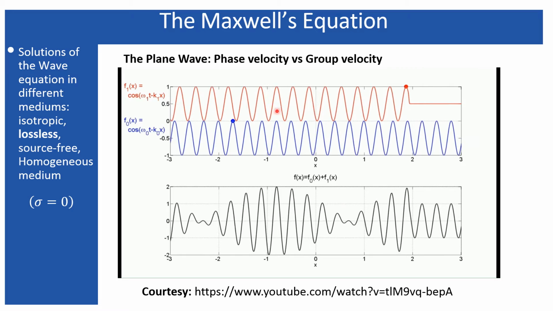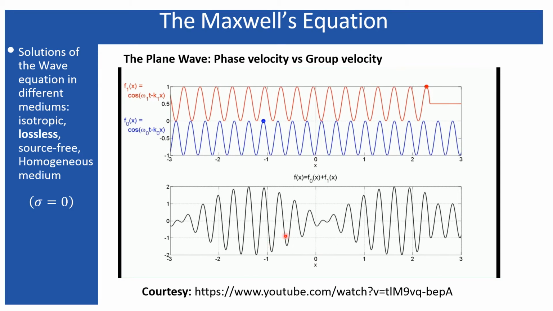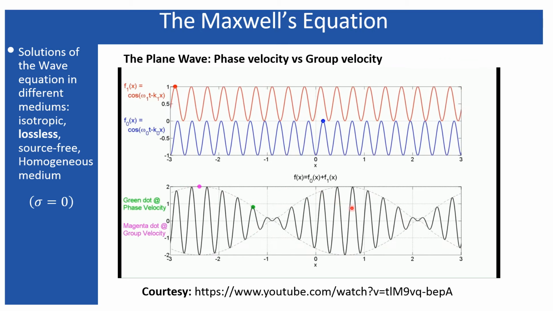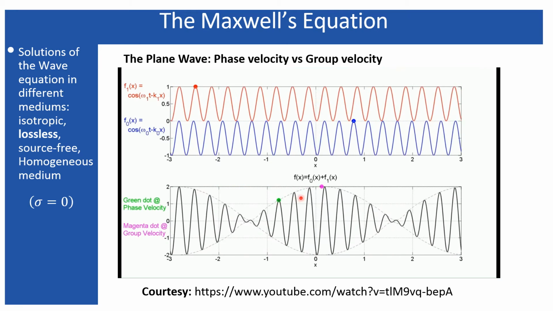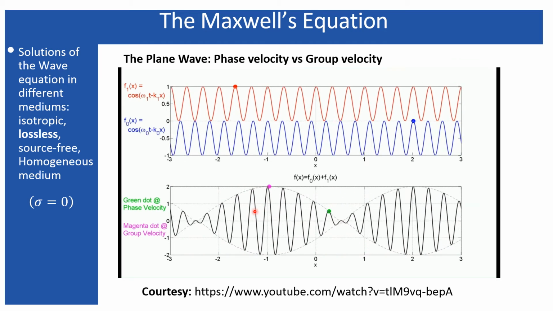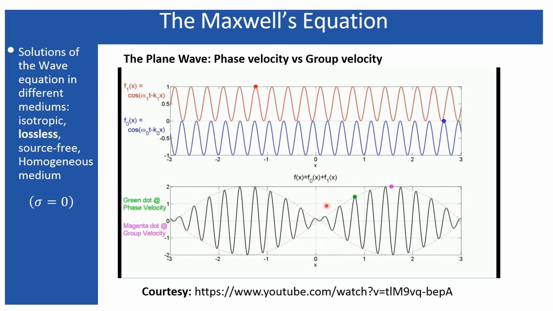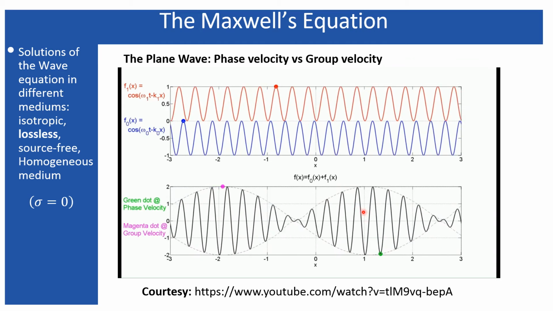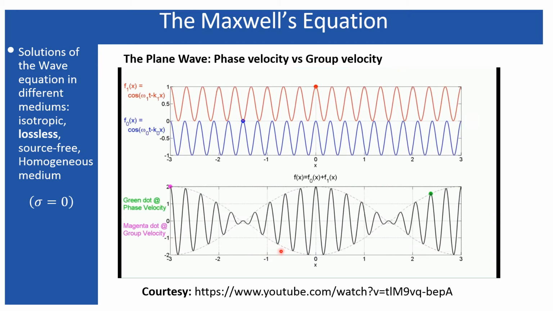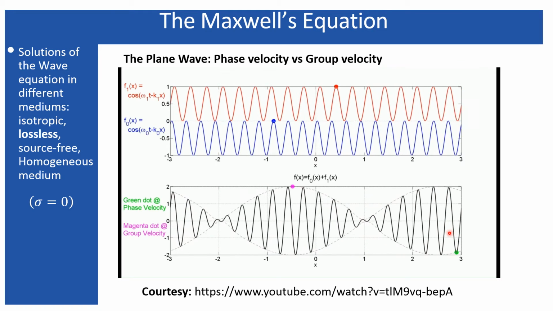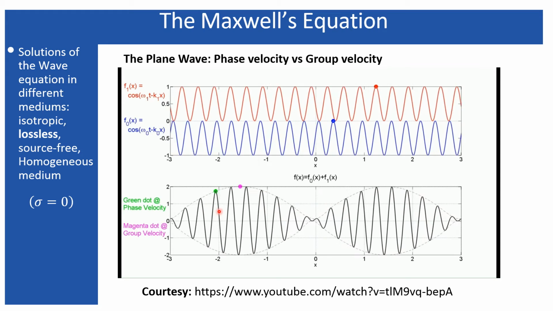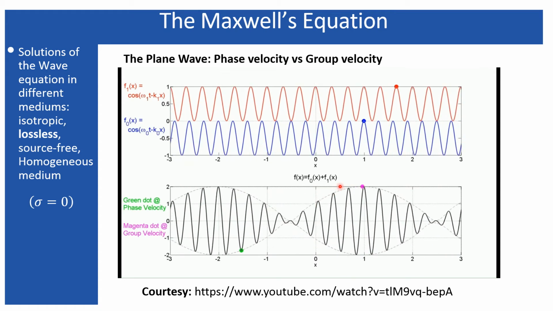Since they are being used to construct this composite wave, they are forming an envelope. That envelope is actually representing the group, and the propagation of that envelope is the propagation of the group velocity. Whereas the phase velocity is nothing but the phase within the envelope. That has been represented by this green dot over here. You can see the propagation of the phase velocity and the group velocity.